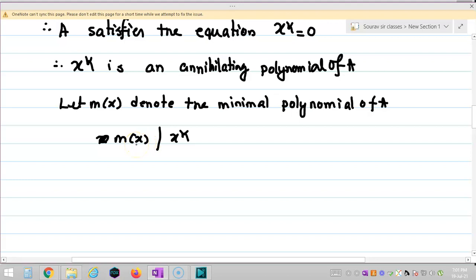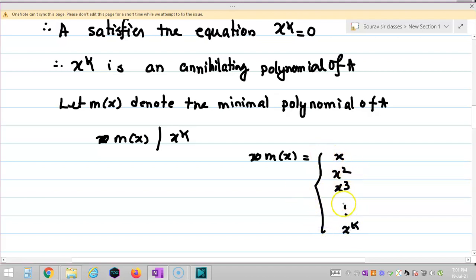What are the possibilities of m(x)? Since the matrix A is non-zero, m(x) must be a non-constant polynomial. So the possibilities are m(x) equal to x, x square, x cube, up to x to the power k.